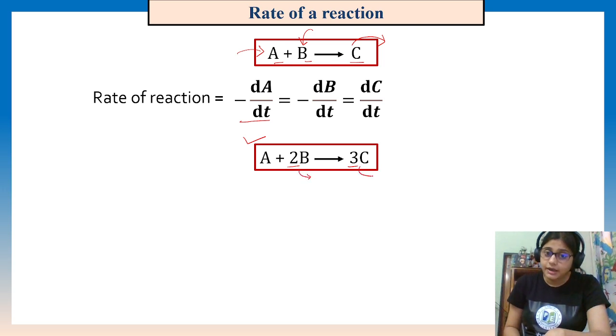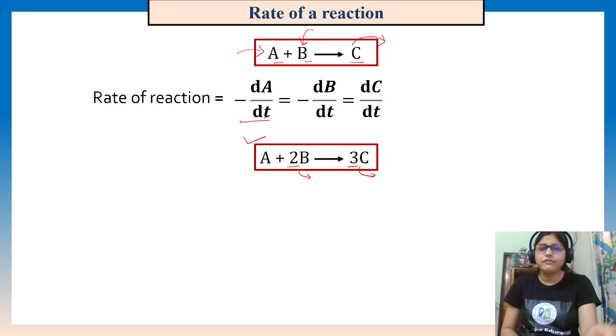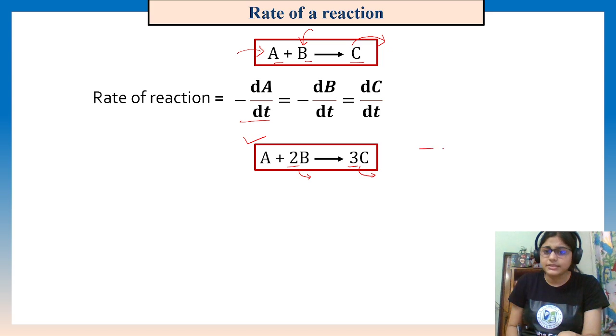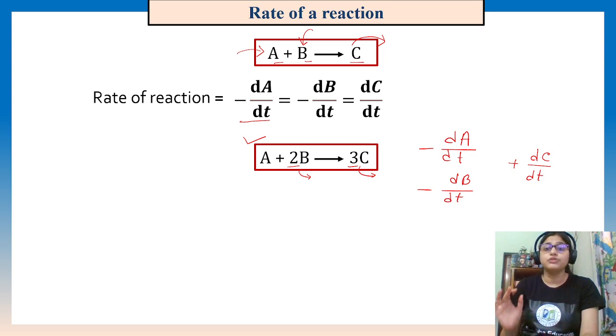And here three times higher C is forming. So how can we actually equalize that? We can say minus dA by dt will be there. Fine. Minus dB by dt will be there. Fine. Plus dC by dt will be there for the rate of reaction, right?